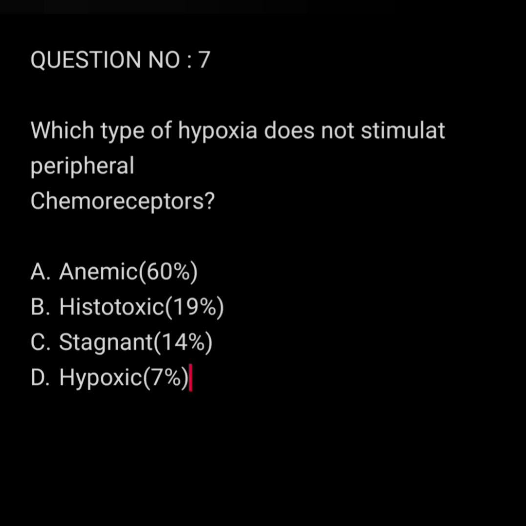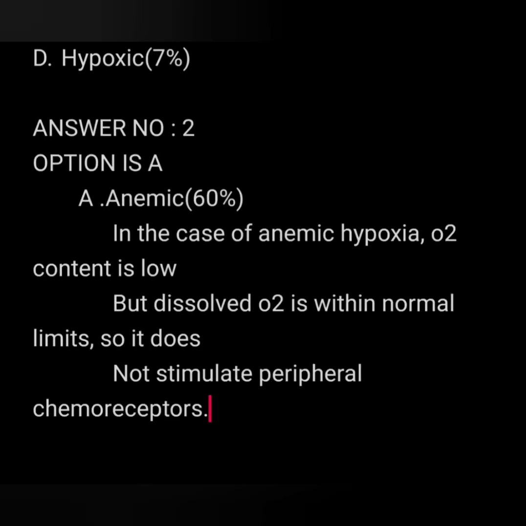Question number 7. Which type of hypoxia does not stimulate peripheral chemoreceptors? Anemic, histotoxic, stagnant, hypoxic. Answer to the above question is anemic hypoxia, because dissolved oxygen is within normal limits, so it does not stimulate peripheral chemoreceptors.